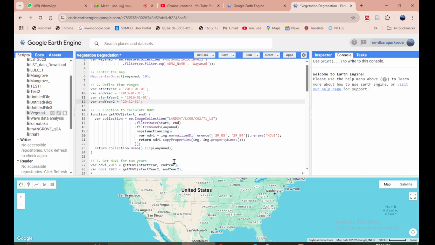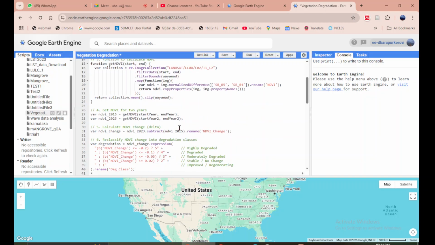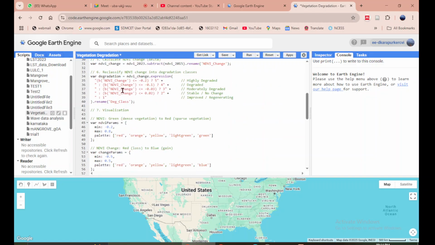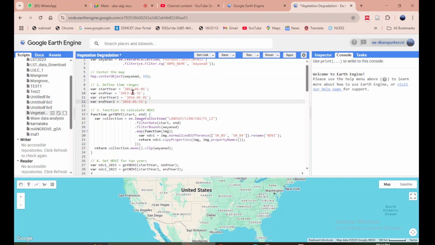Okay. So for 2016, I'm giving just 1 month. Make sure that you only change this, the 1st of January to 31st of January, 1st of January to 31st of January, nothing else we are changing. NDVI is being calculated for these 2 months, that is January of 2013 and January of 2016.